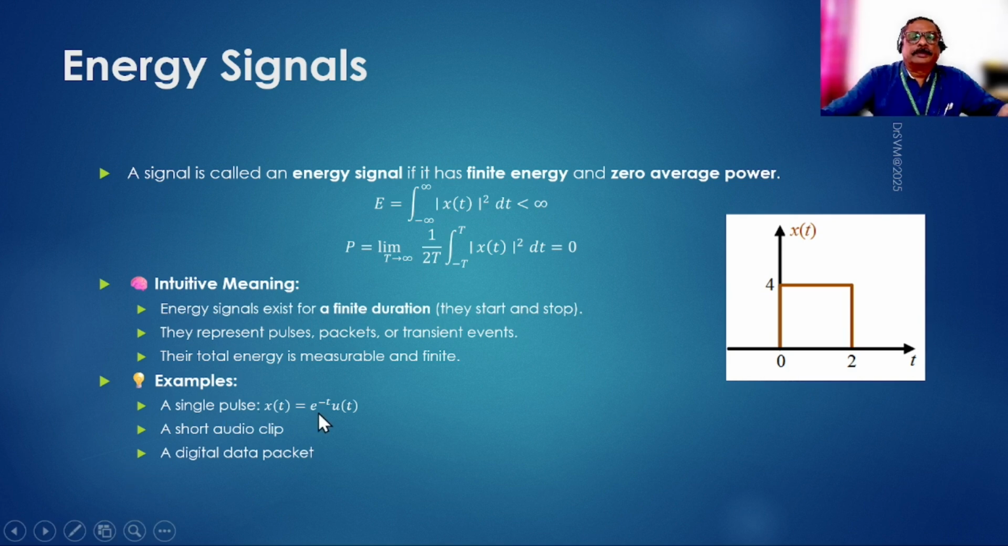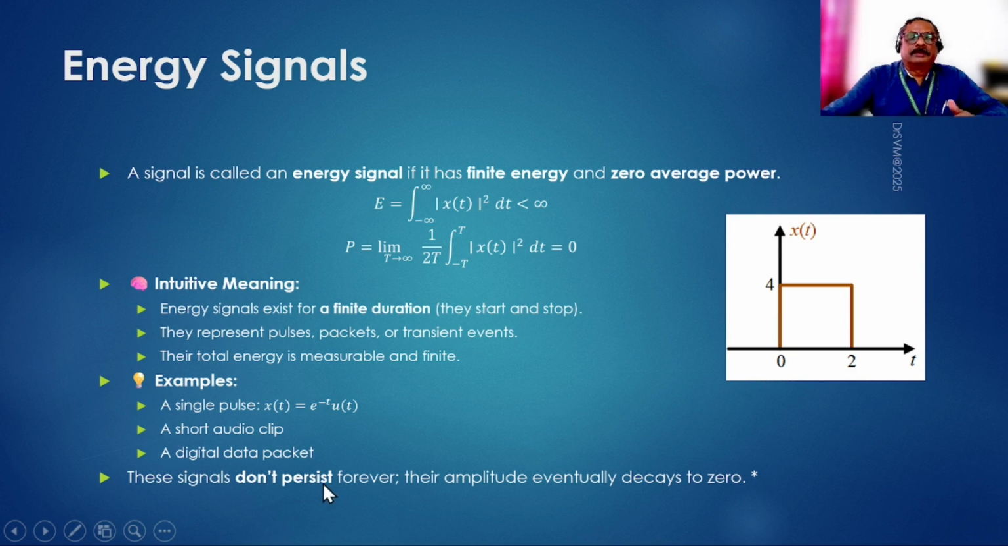Examples will be a single pulse, a short audio clip, or a digital data packet. So these are going to exist for a short duration, and in this short duration the energy will be finite and the average power will be 0.